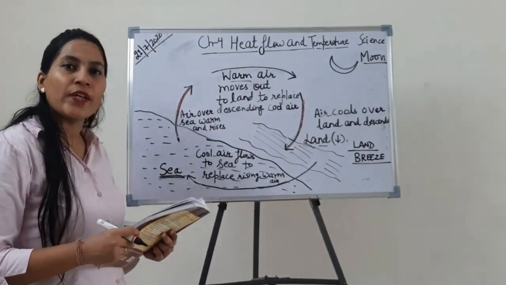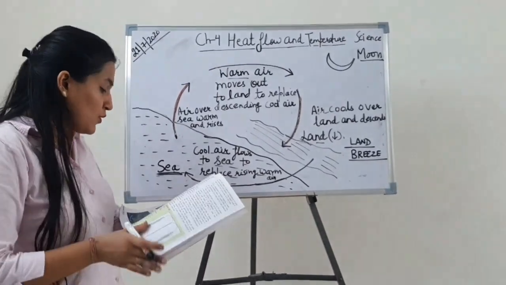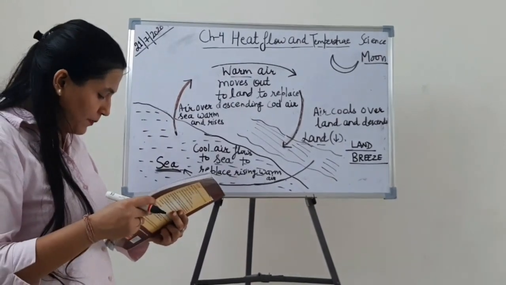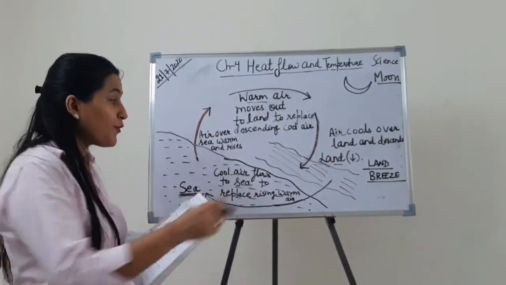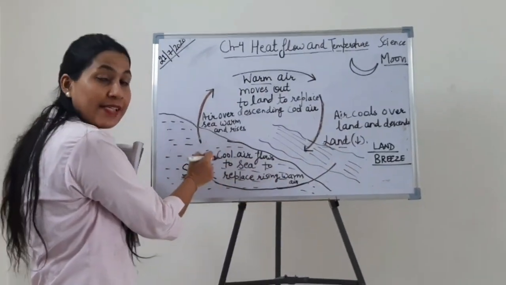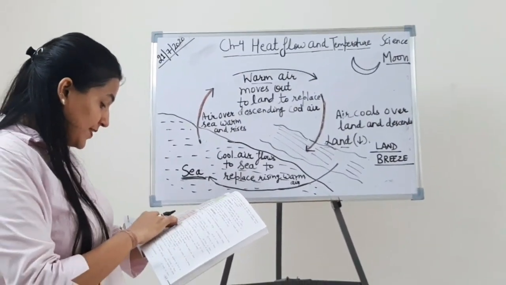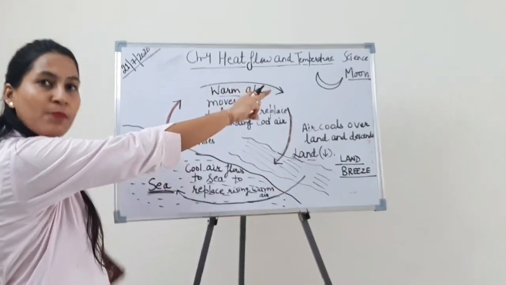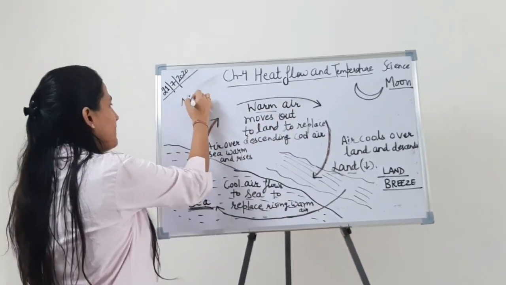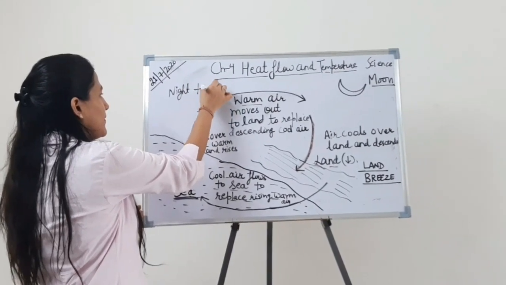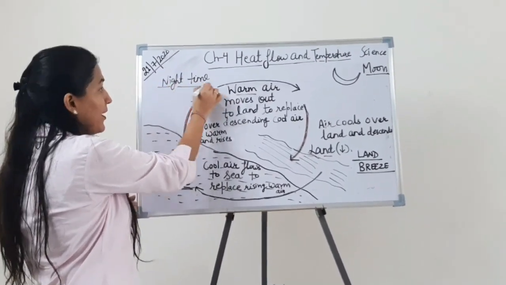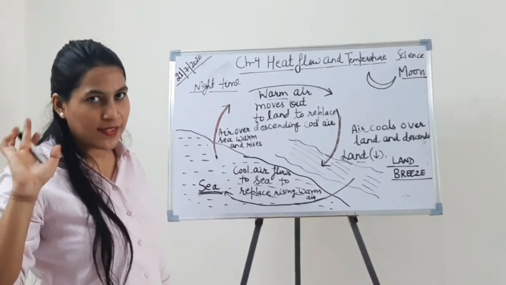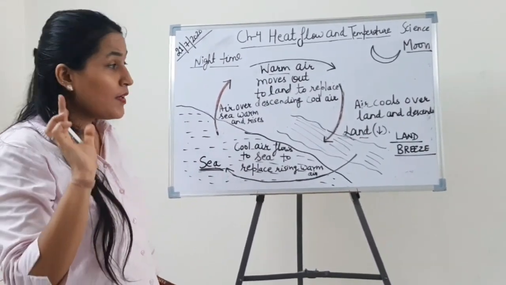Students, now we are talking about the land breeze. Okay, so what is land breeze? It is entirely opposite to the sea breeze. Land breeze is the breeze which flows from land towards the sea at night in coastal regions. Means, as you can see, the moon is there. So we are talking about night time, right? When you can see the moon is there. So here land breeze occurs during night time. First thing clear to you?